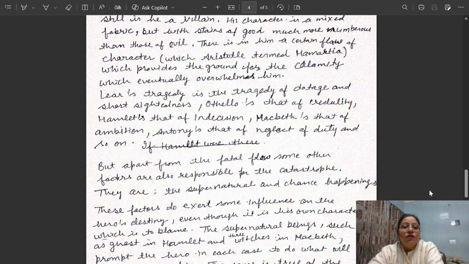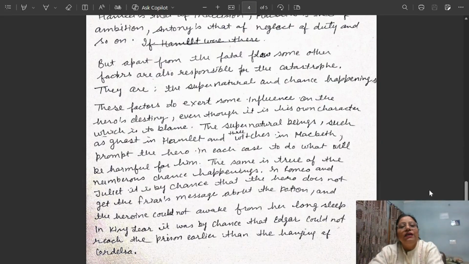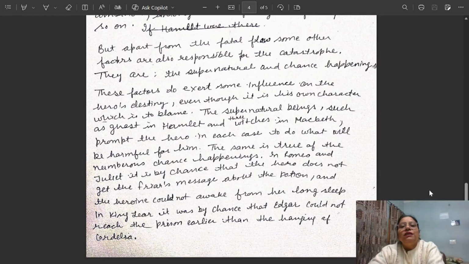But apart from the fatal flaw, some other factors are also responsible for the catastrophe. They are the supernatural and chance happenings. Now you are also to involve that it is not only the tragic flaw, not only the mishappening done by the characters, taking him to his downfall, but there are other factors also, and they are supernatural and chance happenings.